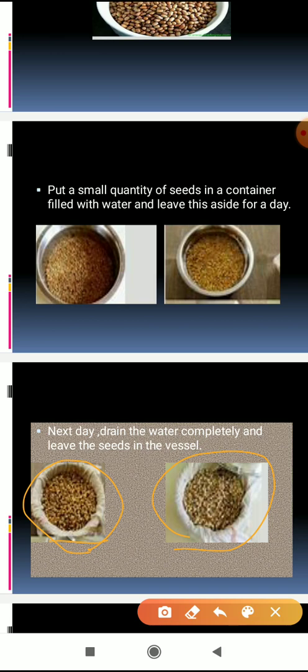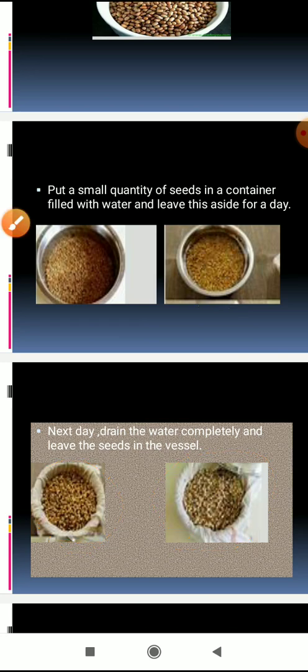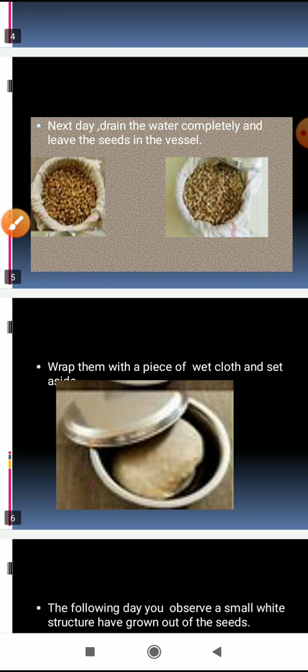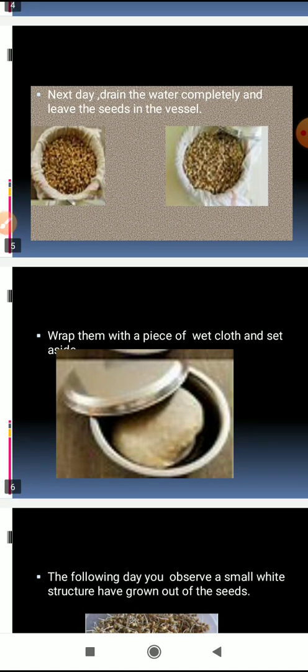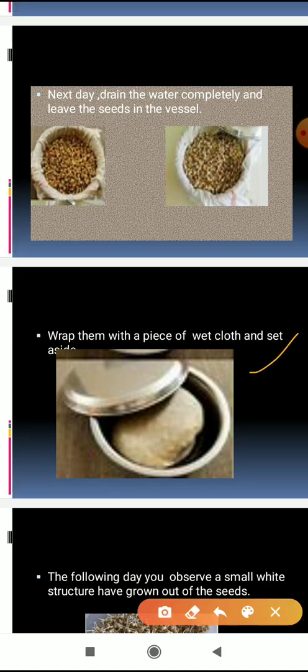Means from that container we have to drain the water. Means we have to separate the water and leave the seeds in a vessel. I have shown here. Next, wrap them with a piece of wet cloth and set aside. Means the seeds we leave, we have to wrap in a piece of wet cloth and keep it aside.